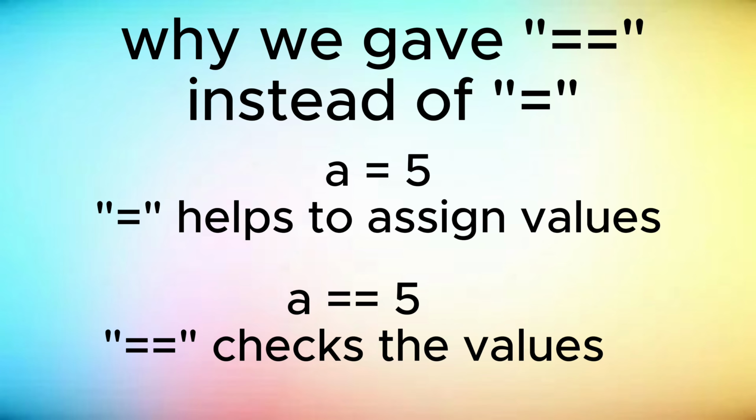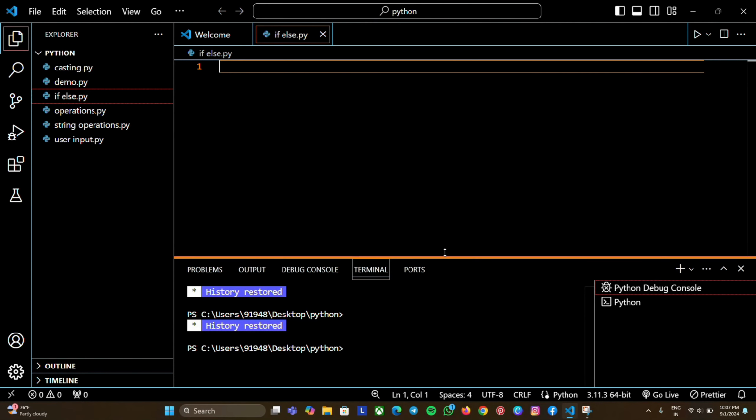So I think you got clear about if else, but if you didn't, no problem. We are going to do many different types of examples and tasks so that you can understand if else properly. Now let's see the next example.